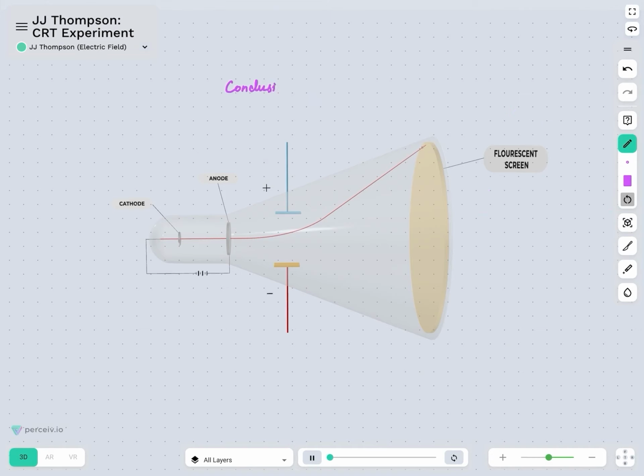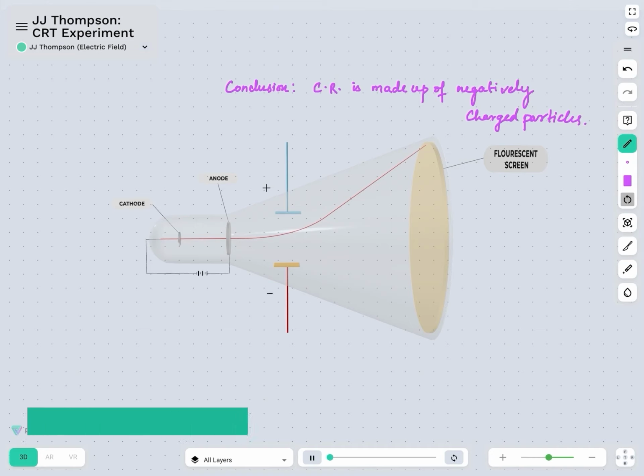So we can say that the final conclusion of this experimentation was that cathode ray is made up of negatively charged particles. So this was one of the biggest revelations for J.J. Thomson, that cathode ray is made up of negatively charged particles.